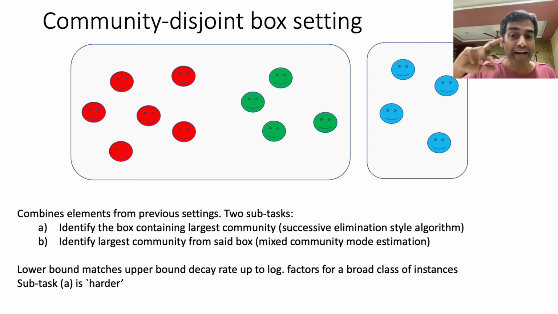The harder of the two subtasks, in other words, the subtask for which matching the upper and the lower bounds is more challenging, is subtask A, which is to identify the box containing the largest community. It turns out that the algorithms for the community disjoint setting also generalize naturally to the fully general problem formulation, but I won't have the time to get into that at this point.